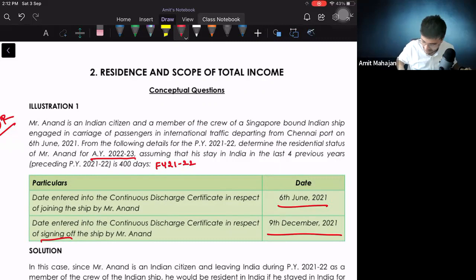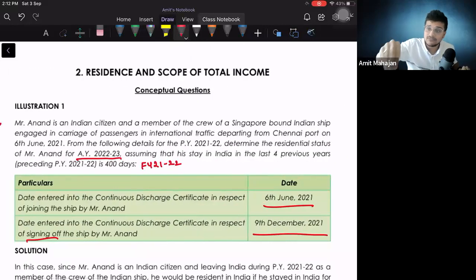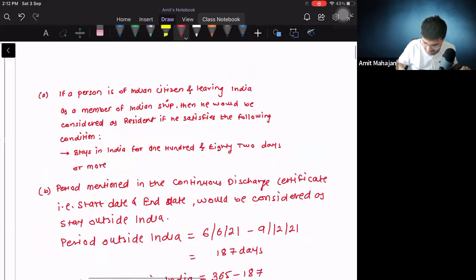अभी हम लोग ये पूरा लिखने वाला है. So पहले हम लोग क्या लिखेंगे? What do you think? हम लोग क्या लिखेंगे? हम लोग पहले लिखेंगे कि for him second basic condition is not applicable because he is a member of crew of Indian ship. उसके बाद हम लोग लिखेंगे कि will I try to identify the total number of days he was outside India. Then CDC का point लिखेंगे. So तुझे आंसर लिखना है ना, तो तुझे ऐसे आंसर लिखना पड़ेगा.